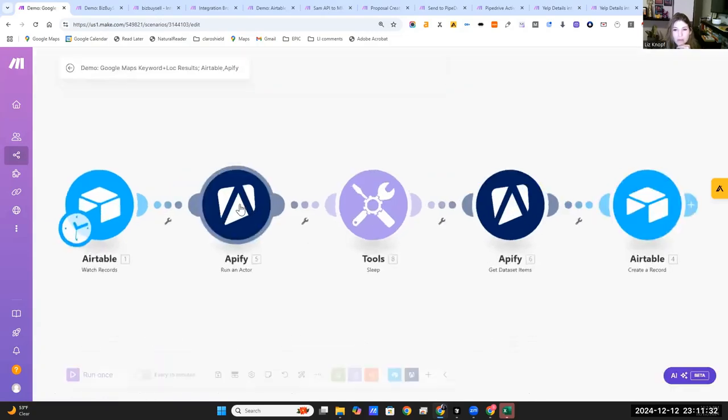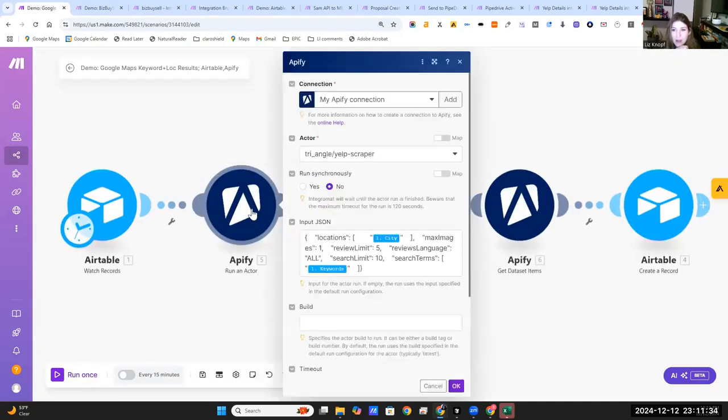Then I ran my actor for Apify. As I told you before, it's about JSON that we were looking at, those pretty ugly populated results. I entered the keywords and the city. This was again for Google Maps.